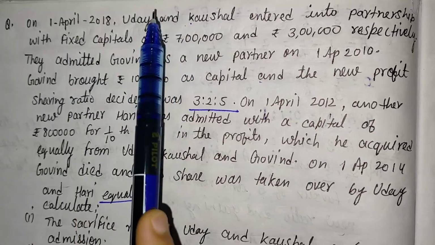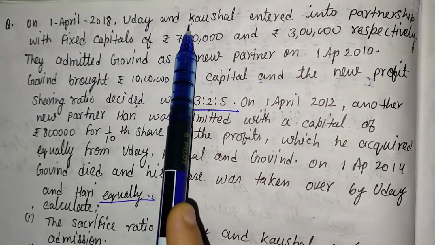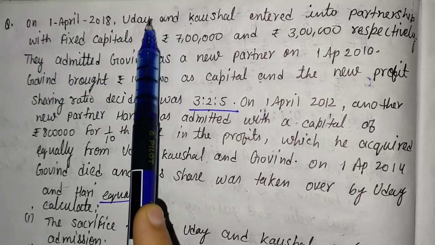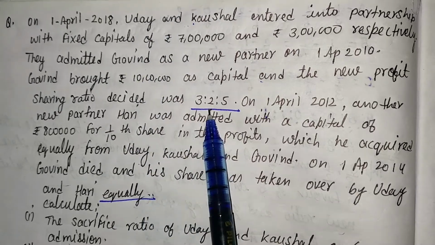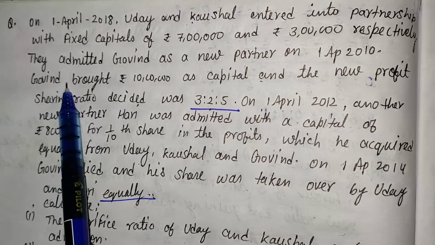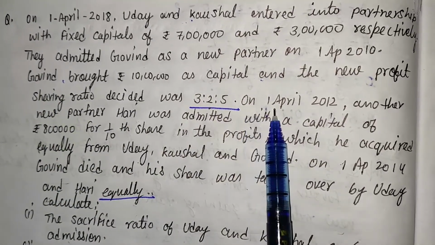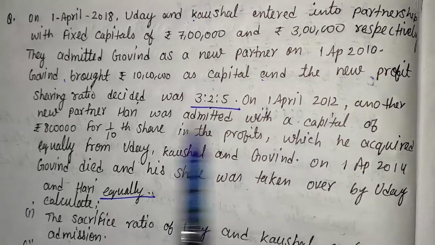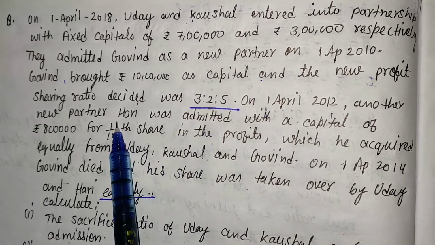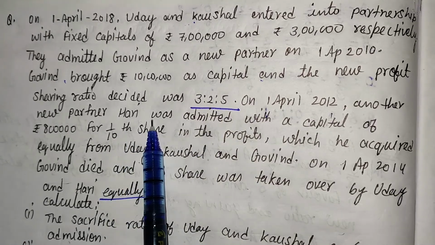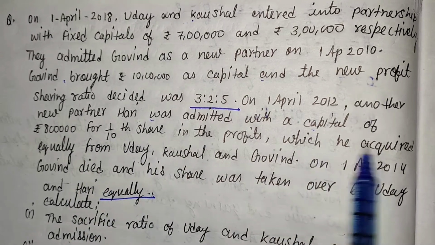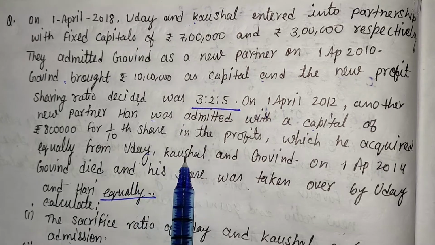If the ratio is not given in the question, then we assume 1:1. So the old ratio is 1:1 and the new ratio is given in the question, that is 3:2:5 after the admission of Govind. And after that the question says on 1st April 2012 another new partner Hari was admitted. It means one more partner has entered the business. The name of the new partner is Hari, with the capital of 8 lakh for a 1/10 share, which he acquired equally from Uday, Kaushal and Govind.